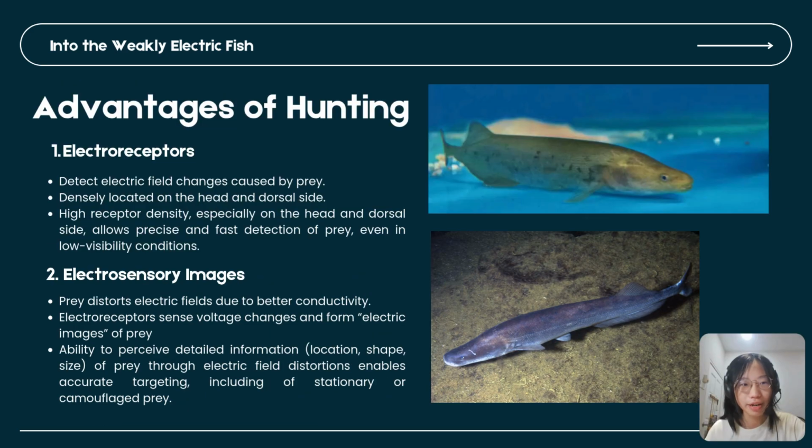About the hunting behavior, weakly electric fish use special sensors called electroreceptors to hunt. These sensors are mostly on their head and back, helping them quickly detect changes in electric fields caused by nearby prey. When prey enters the fish's electric field, it changes the field because it conducts electricity differently. The fish senses these changes and creates an electric image of the prey. This helps the fish know where the prey is and even its shape and size. Thanks to this, the fish can find and catch prey even if hiding or not moving, and even in dark and muddy water.